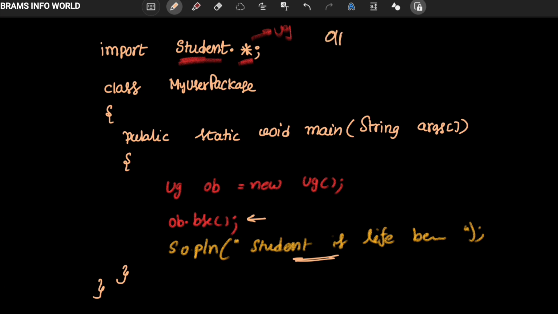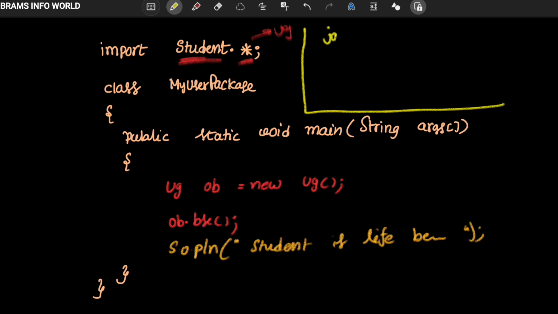How to compile the program? There are two commands.